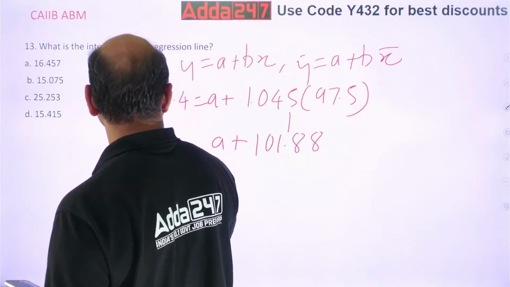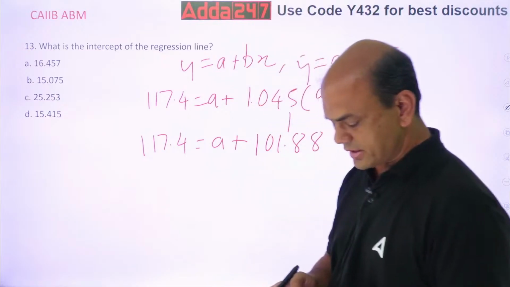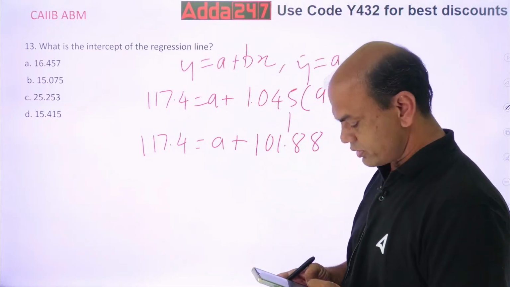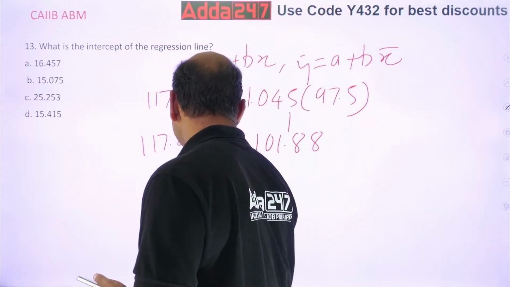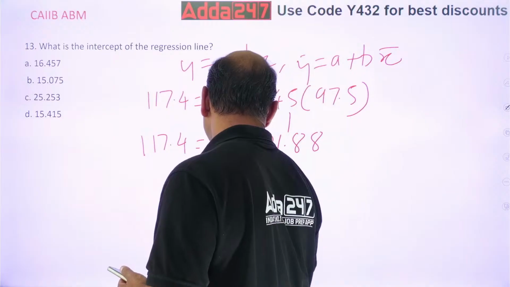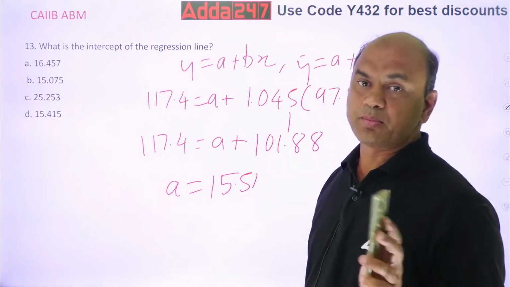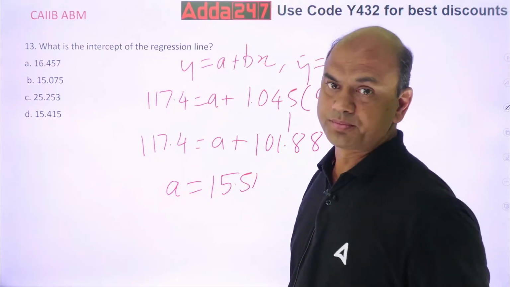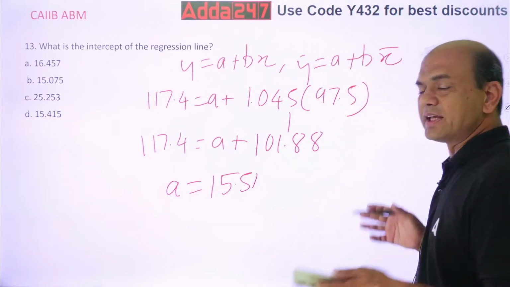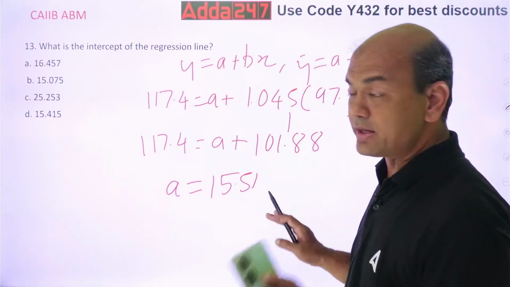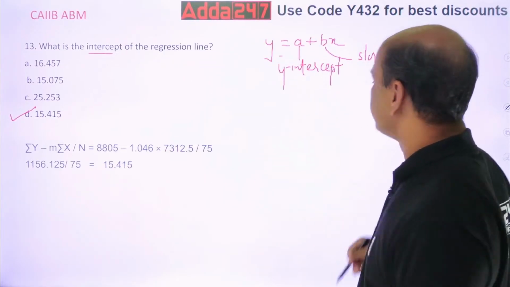And this is 117.4. So now find out A. A means 117.4 minus 101.88, so 15.51. So A I am getting as 15.51. This is my intercept. You always require A and B; both are to be found out. These numericals are very important. You'll get the same numerical in the exam, definitely.